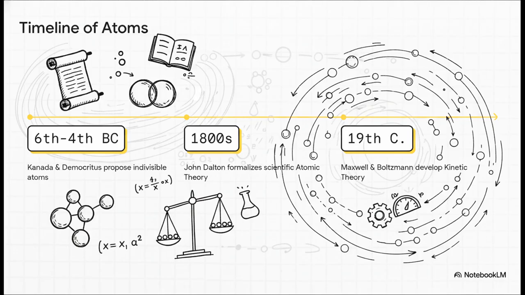But you know, these were really just intuitive guesses. Fast forward to the early 1800s, and John Dalton formalizes the scientific atomic theory based on chemical proportions. And then finally, in the 19th century, brilliant minds like Maxwell and Boltzmann developed the kinetic theory. They took these static atoms and gave them dynamic, mathematical motion. It's literally the culmination of millennia of human curiosity.